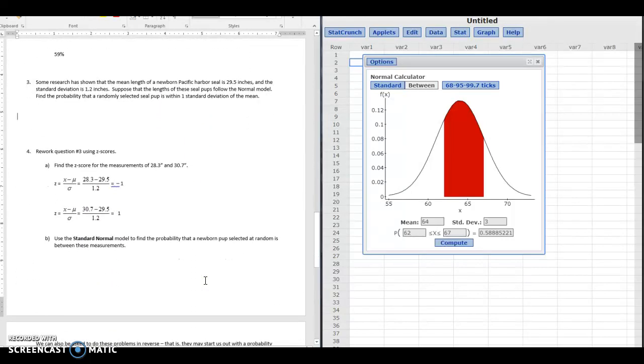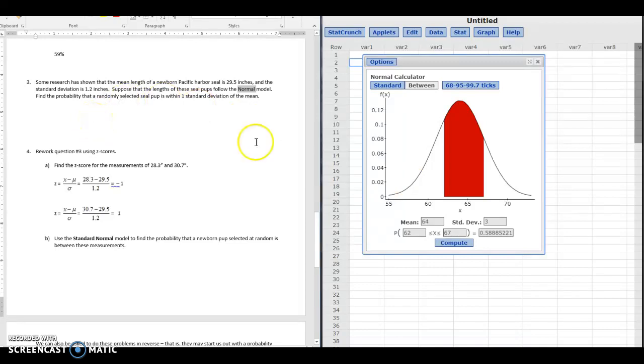It says some research has shown that the mean length of newborn Pacific Harbor seals is about 29.5 inches and the standard deviation is 1.2. Suppose that the lengths of these seal pups follow the normal model. So again, because they say this, that's how we know we're allowed to use this. If we don't know that it's normal, we would not be able to use this, but we do. We want to find the probability that a randomly selected seal pup is within 1 standard deviation from the mean.